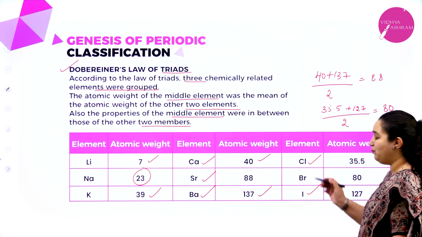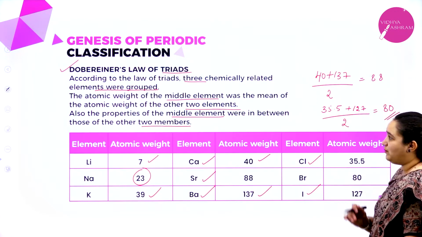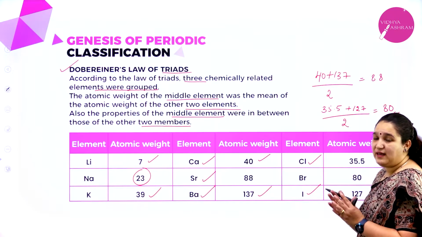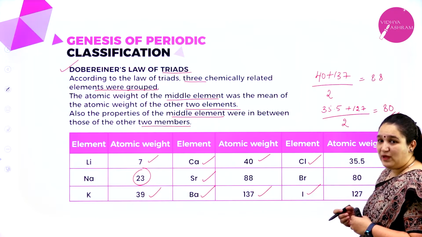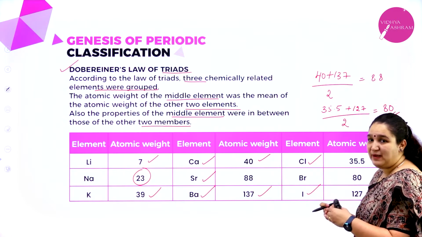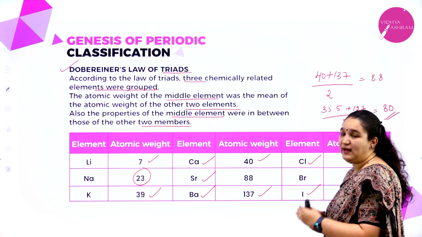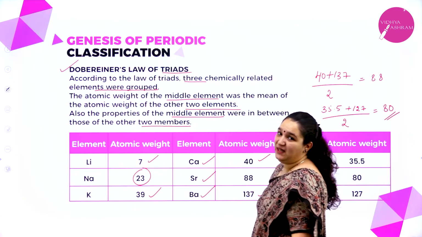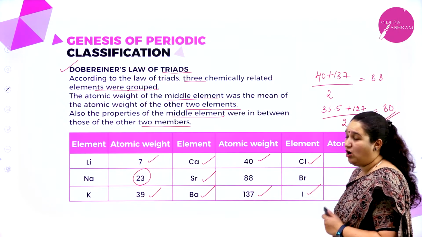That is for bromine. So, that is Dobereiner's law of triads. He grouped 3 chemically related elements, and if you add the atomic weights of the first and third elements and divide by 2, you will get the atomic weight of the middle element. So this is the first law.